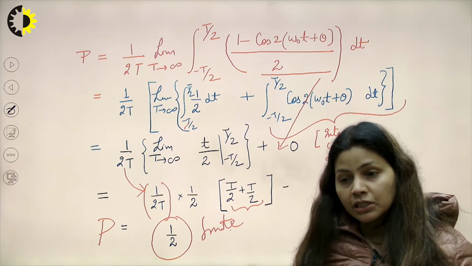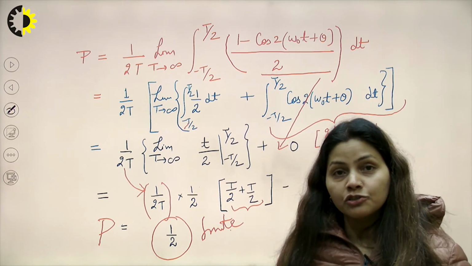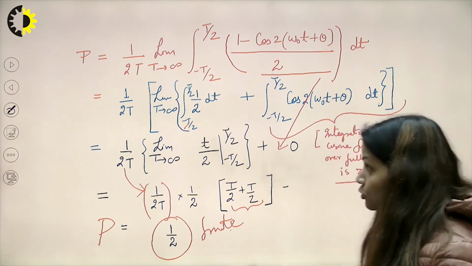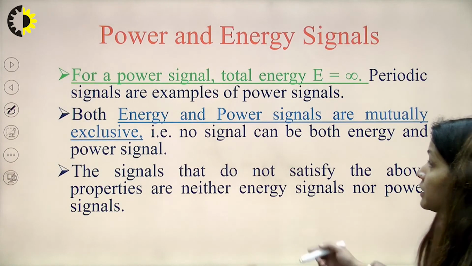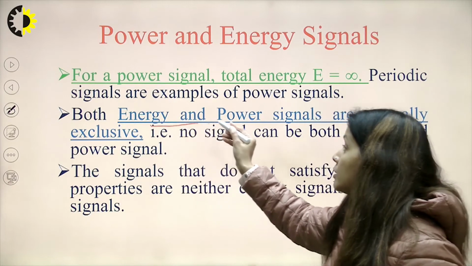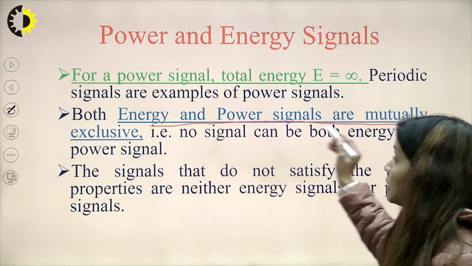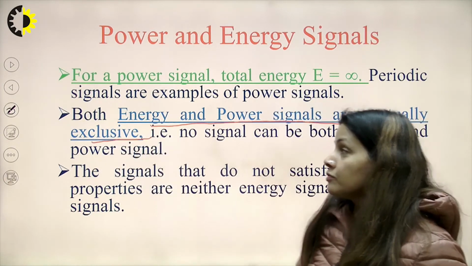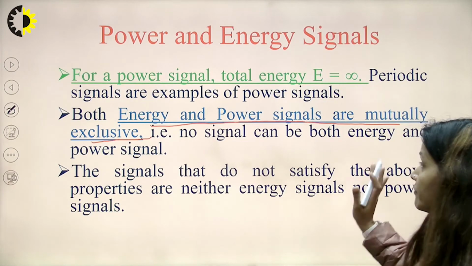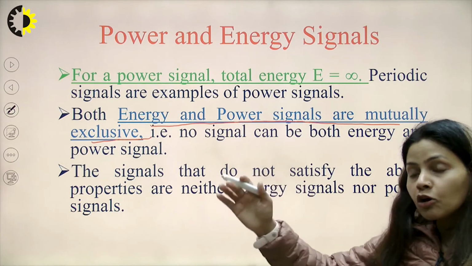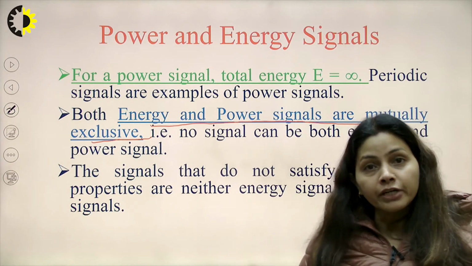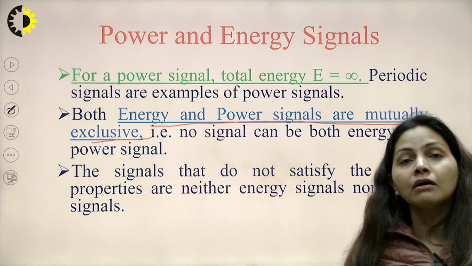That means for the same signal, calculating both the power and the energy is not possible. So I have proved this particular point, that both energy and power signals are mutually exclusive. If a signal is a power signal, it cannot be an energy signal, and if it is an energy signal, it cannot be a power signal.